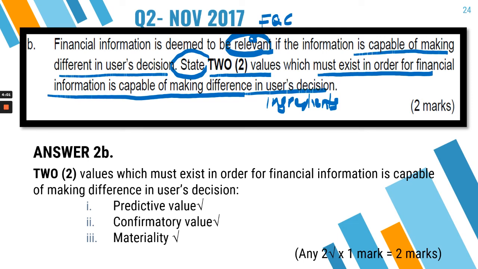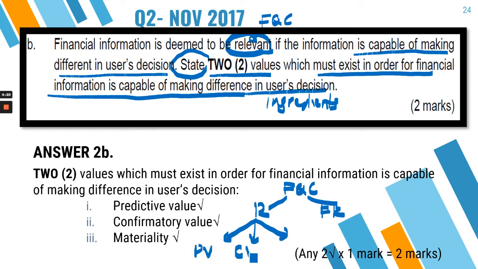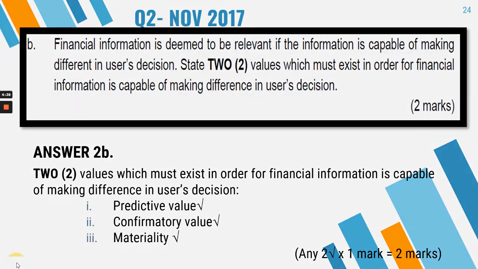So you just need to remember that under FQC, you have relevant and you have faithful representation. And under relevant, these are the ingredients of relevance: predictive value, confirmatory value, and materiality. By listing this, that will not give you 2 marks. You just need to pick any 2 of it. So there are 2 that you need to list, not all 3, just 2. Okay, that will give you 2 marks.